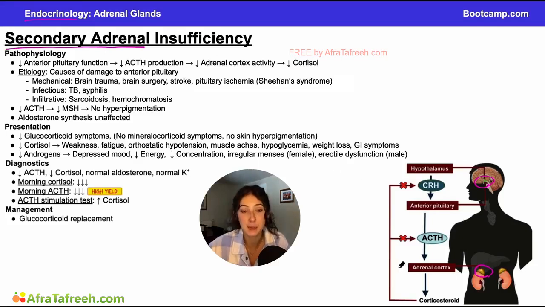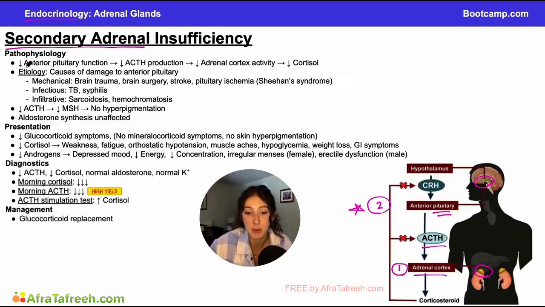And as we talked about in the previous video, primary adrenal insufficiency occurs at the level of the adrenal cortex. There's something wrong with the adrenal glands themselves. Secondary adrenal insufficiency, however, is going to occur at the next level. This is a problem with your anterior pituitary. Remember, your posterior pituitary is responsible for secreting ADH and oxytocin, but your anterior pituitary is what is going to secrete ACTH as well as all the other hormones the pituitary is responsible for making.